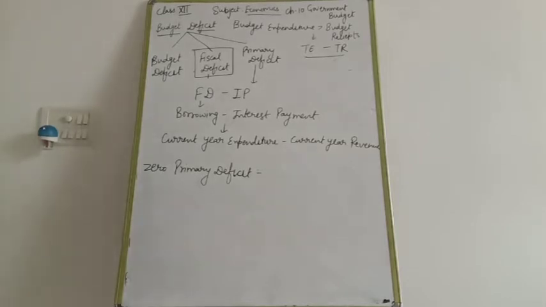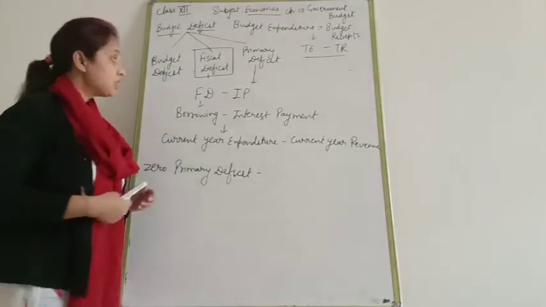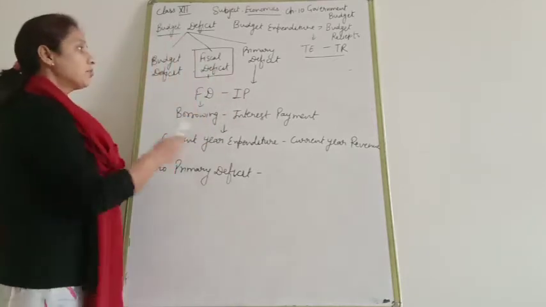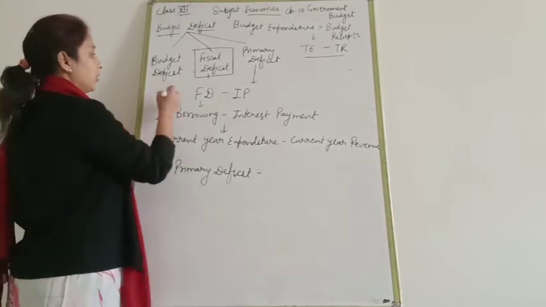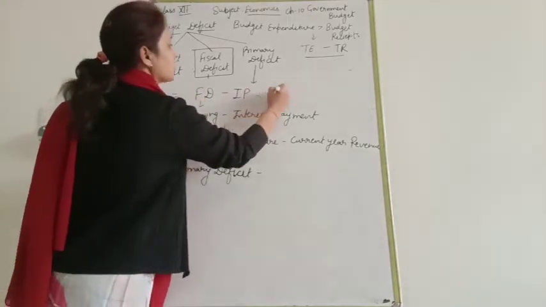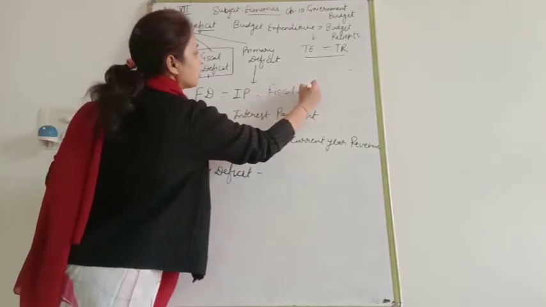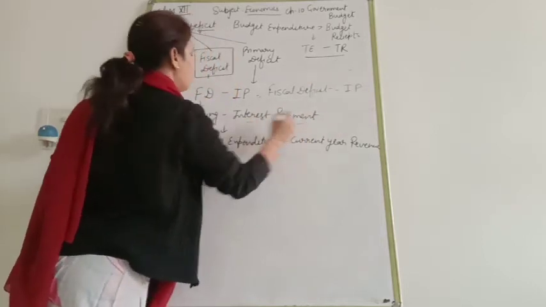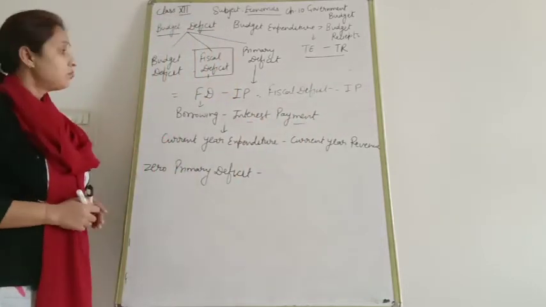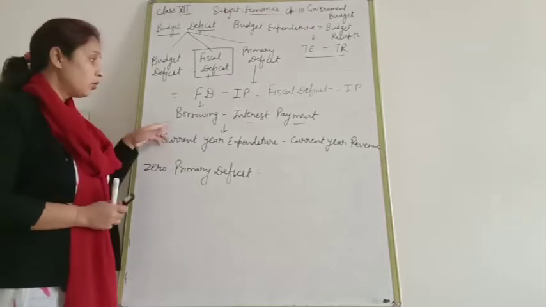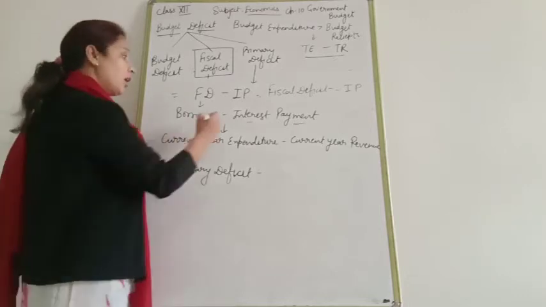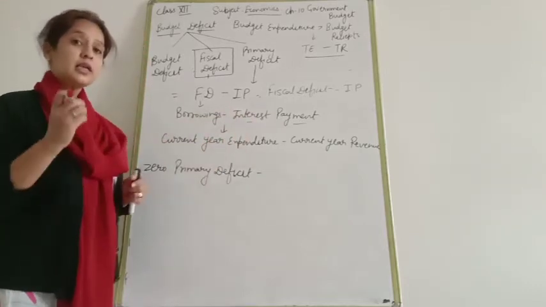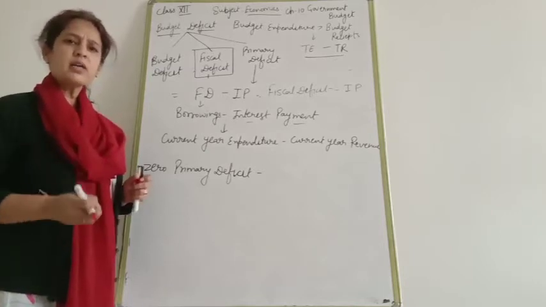Next, primary deficit. What is the formula of primary deficit? Fiscal deficit minus interest payment. I have written the full form here. All of you know the meaning of fiscal deficit. I told you right now, that means borrowings. Borrowings minus interest payment, it means past year interest paid on past year loans.